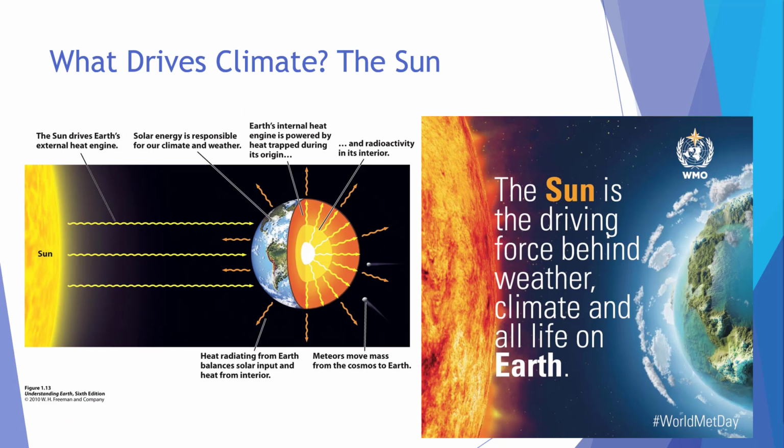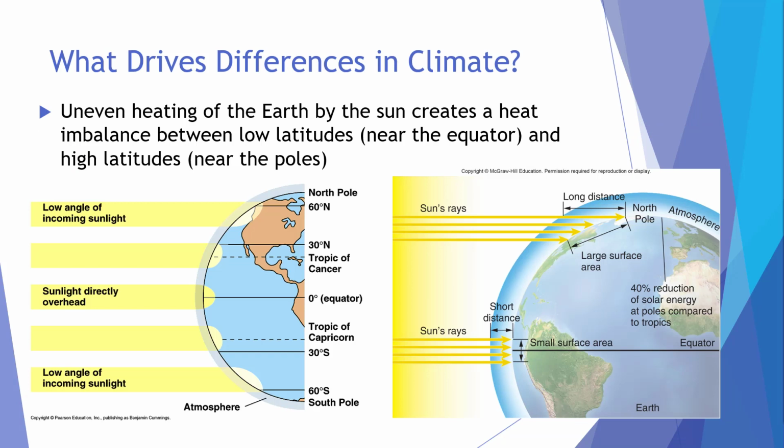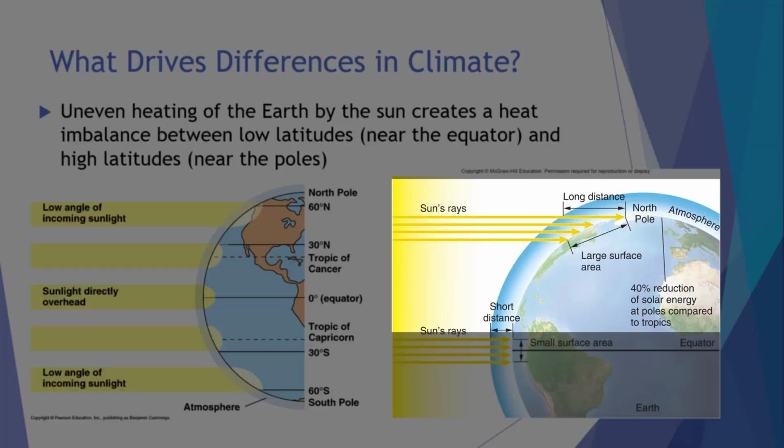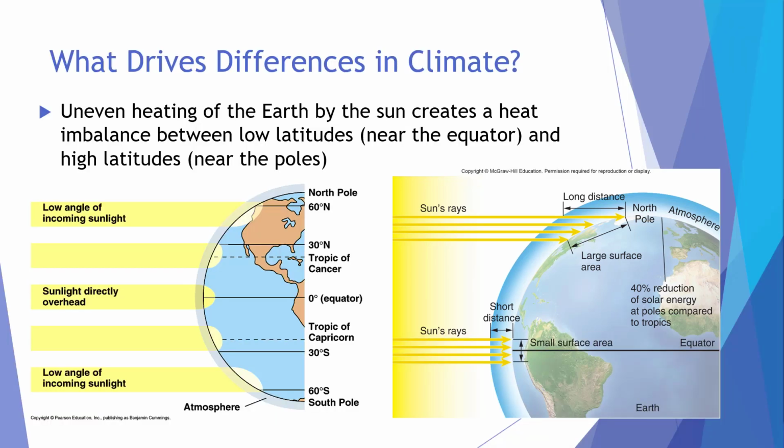Ultimately, the reason for different climates on different parts of the planet are due to the sun. Solar radiation hits the Earth and heats it, and also sets air masses in motion in the atmosphere. The Earth is a globe, and because of that, the sun heats Earth unevenly. At the equator, solar radiation comes from directly overhead, while it comes in at a different angle at higher latitudes. Consequently, the equator gets more sun per unit area than higher latitudes, where the same amount of sun is spread out over a larger area. Solar radiation also has to travel through more of the Earth's atmosphere at higher latitudes. Because of these factors, the equator warms up more than higher latitudes.